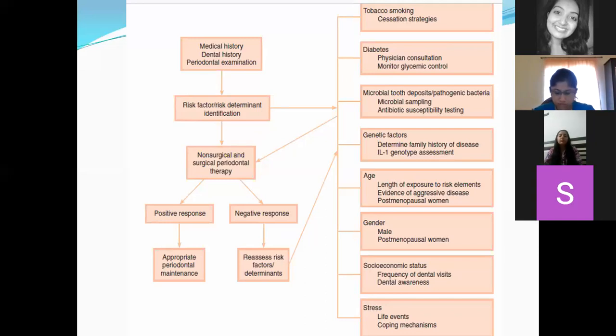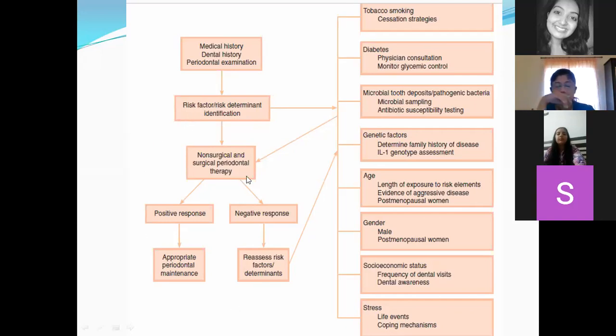Then you go ahead with your phase 1 therapy, which includes non-surgical therapy, then phase 2, and phase 3 therapy, which includes surgical and restorative therapy. If you get a positive response, then you put the patient under the maintenance phase. If the disease process is not arrested, you have to go back to risk factor assessment and determination.